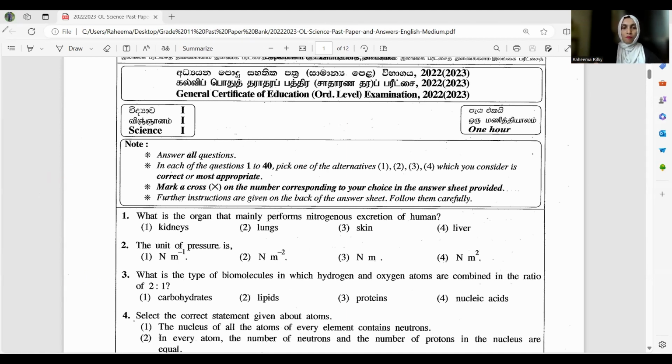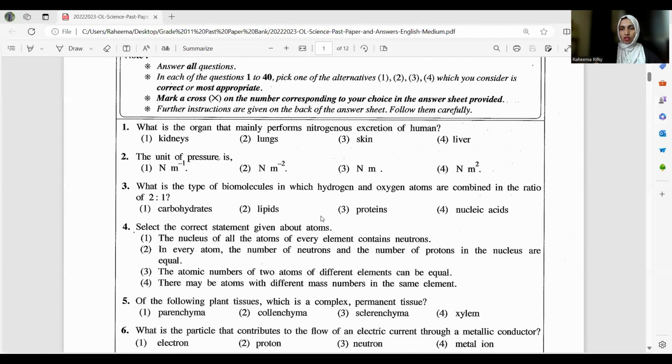What is the type of biomolecules in which hydrogen and oxygen atoms are combined in the ratio of 2:1? Okay, we don't talk much about the ratios in our syllabus. At once when you read this, you will get to know. We are talking only one specific ratio under glucose, actually, C6H12O6. So there we are mentioning hydrogen and oxygen ratio is 2:1. So at once, if you remember those parts, you will remember we are talking this glucose and the carbohydrate.